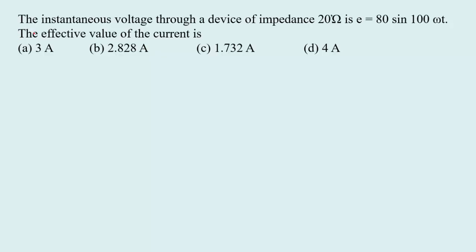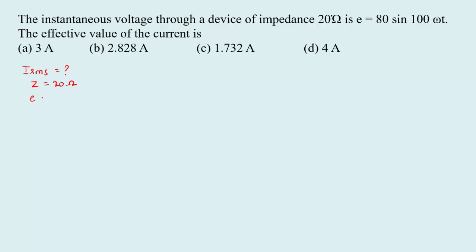Now let us solve multiple choice questions on alternating current. The first question is, the instantaneous voltage through a device of impedance 20 ohm is E equal to 80 sin 100 omega t. The effective value of current is. So we have to calculate the effective value of current, that is I RMS, and impedance is given, Z equal to 20 ohm,